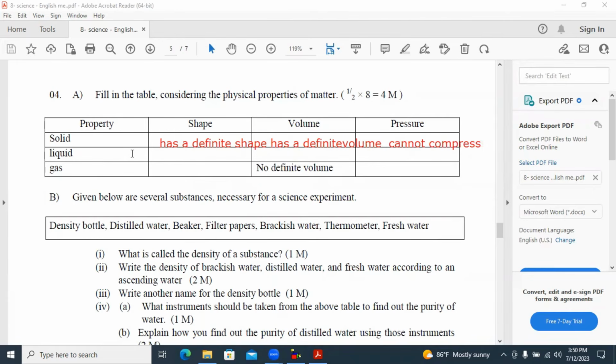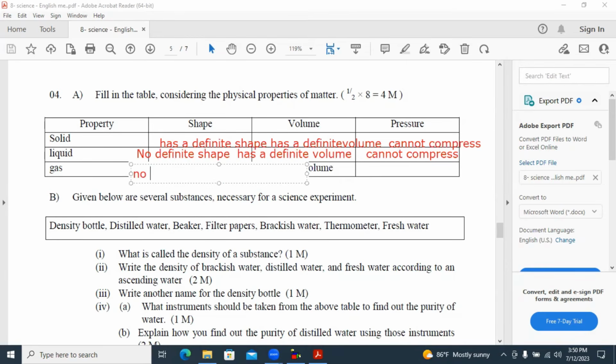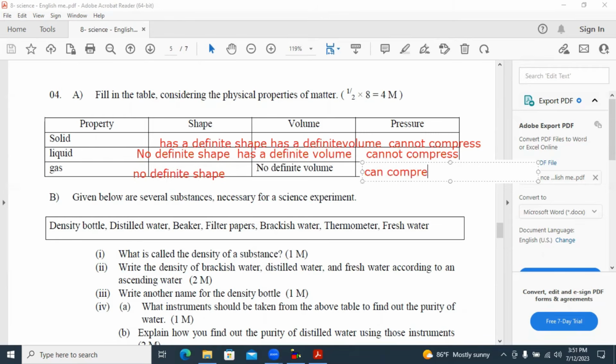Next one, about the liquid. No definite shape, but there's a definite volume. About the pressure, we cannot compress it. Cannot compress. About the gas, no definite shape, no definite volume and can compress. By applying a force, we can compress. By applying pressure, we can compress into a small volume.